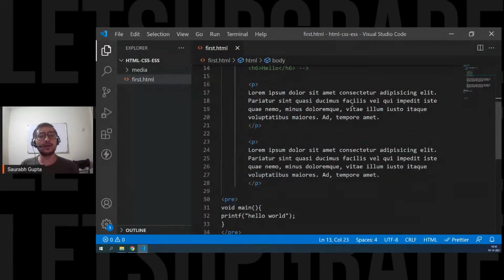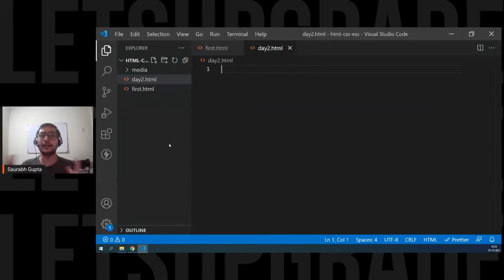Till then, I'll create a new HTML file in which we'll do everything else. Let's call this second.html, or we can also call it day2.html, because we're going to keep all our day two things here. That's great. I can see all the chats here. Your excitement actually motivates me to do a lot of stuff. So let's go. Yes, you can name it media.html or d2.html. I'm naming it based on days, so that if I share this with you, you can easily understand what we did on what day. That's why I'm naming it day two.